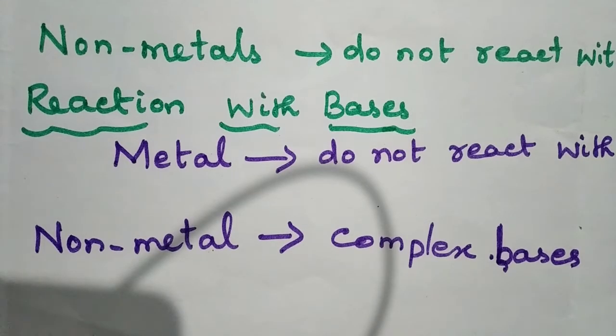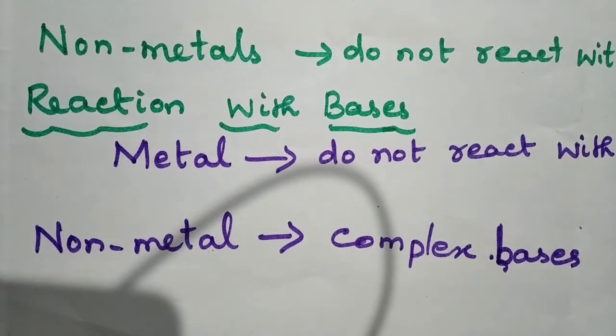Next we have seen the reaction of metals and non-metals with acids. When metals react with acids, you get salt and hydrogen gas. What is meant by salt? Salts are compounds that are formed when a metal reacts with an acid, replacing hydrogen gas. We will see some examples. First we have seen zinc reacting with sulfuric acid to form zinc sulfate and hydrogen gas.